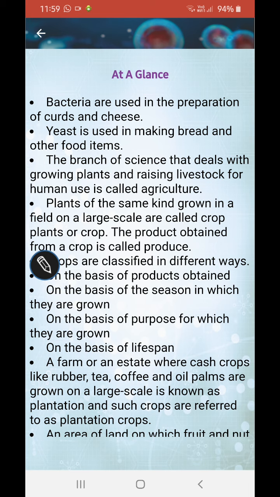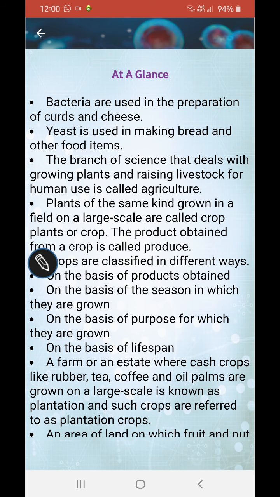Then the dhan, which we call in Hindi the dhan, is harvested, and then the dhan is processed in the industry to bring rice grains, and the rice grains we cook and then we eat. So this many processes are involved in the making of rice. Other foods also have many processes, and this is just an example to give you.